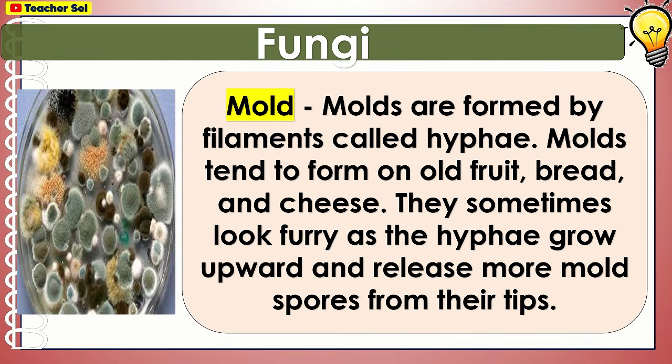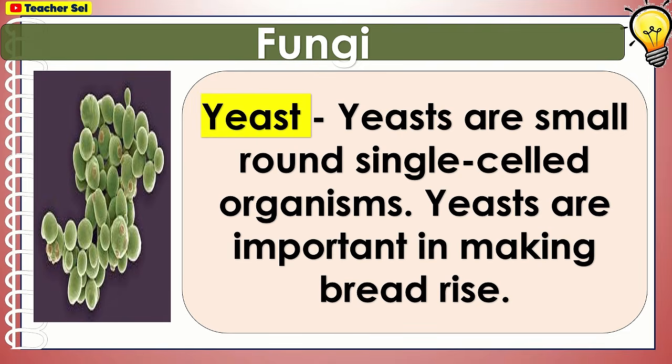Mold. Molds are formed by filaments called hyphae. Molds tend to form on old fruit, bread, and cheese. They sometimes look furry as the hyphae grow upward and release more mold spores from their tips. Yeast. Yeasts are small round single-celled organisms. Yeasts are important in making bread rise.